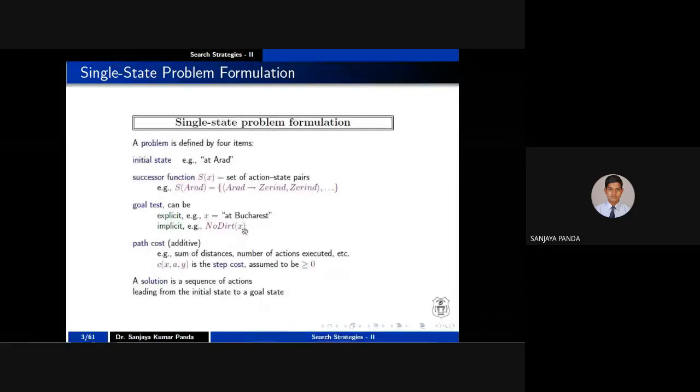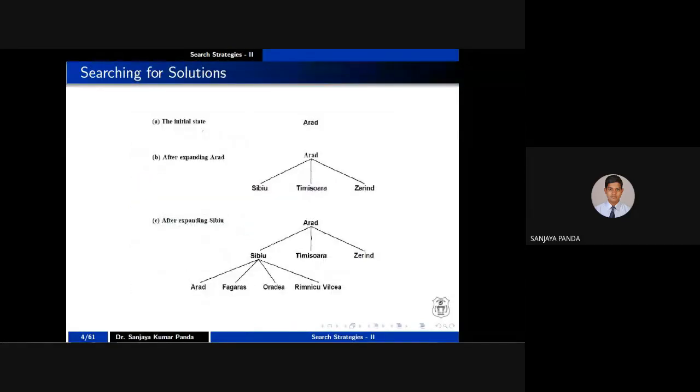Now, let us take this example so that the idea is more clear. What is our initial state? What we have seen here, the initial state is my A. Again I am repeating, whatever you are seeing on this slide, A, S, T, Z, these are the cities that are available in a Romania map, like India is having so many cities. Similarly, the problem concentrates on the Romania country map, in which these are the various cities. So once I am present in A, my initial state is A.